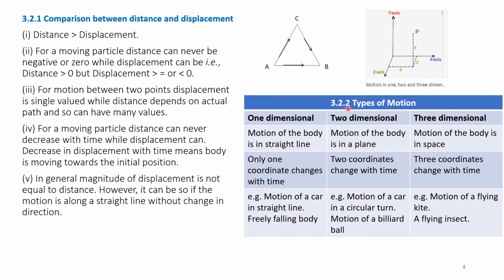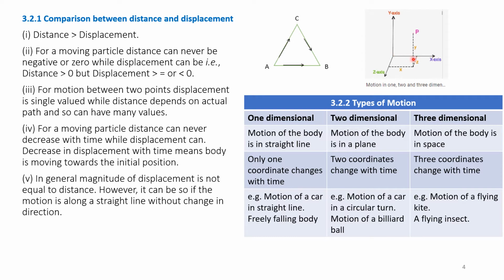So, types of motion. Please see the diagram above on the right hand side. In this diagram, O is the origin. The x-axis, perpendicular to the x-axis is the y-axis, and the z-axis is perpendicular to both the y-axis and x-axis.